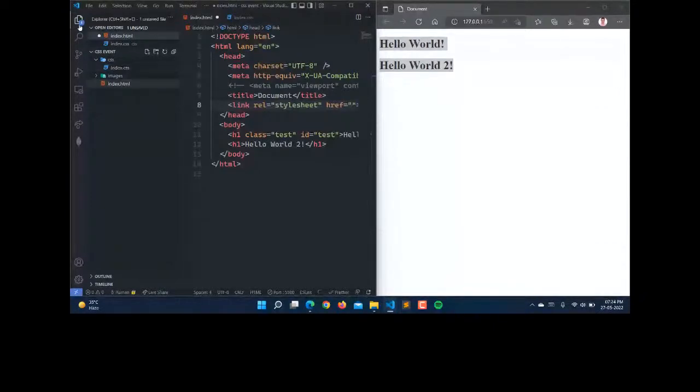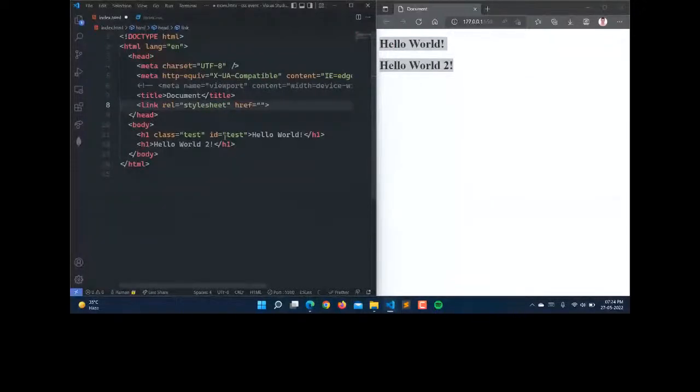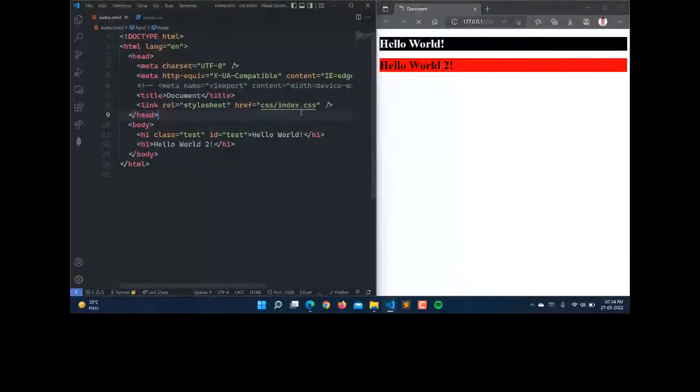So here what we will do, we will use dot slash. Sorry, we don't have to use dot slash, because dot slash is used to come one level up, and we are under the same folder. So here we are going to use CSS slash index.css. So now we have selected the CSS file, which is under the CSS folder, and the file name is index.css. Just save this, and now you can see the styles are applying here. So this is the use of external CSS. I will be using the external CSS here.